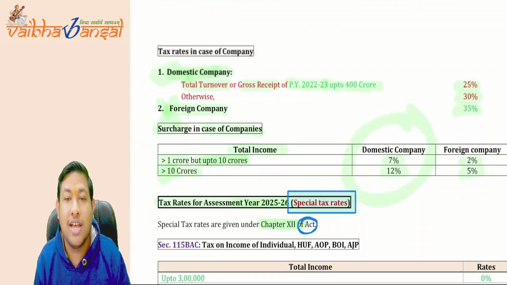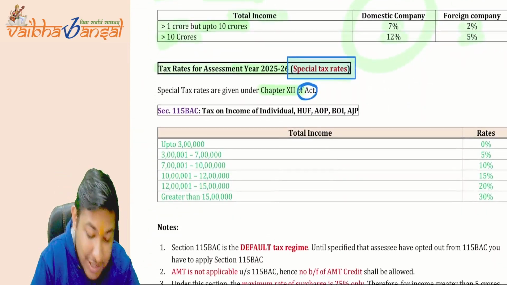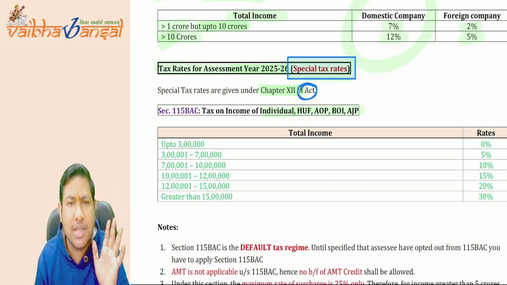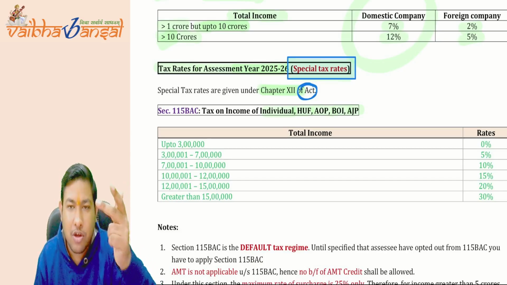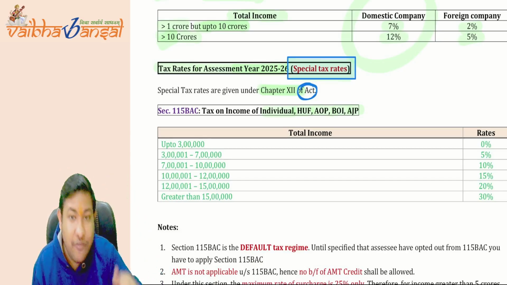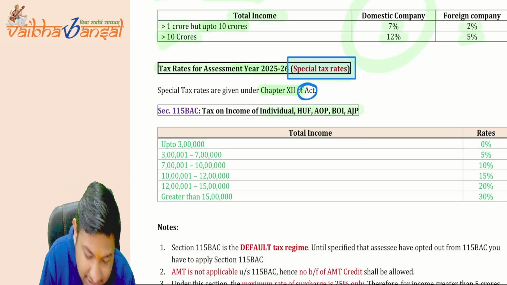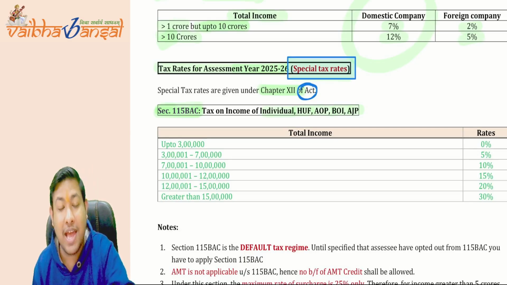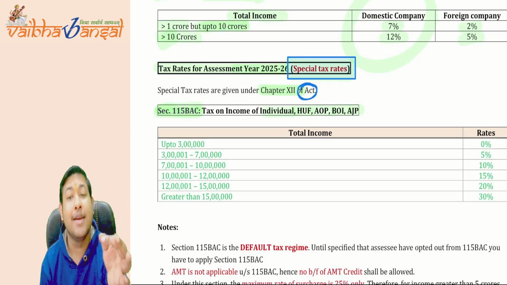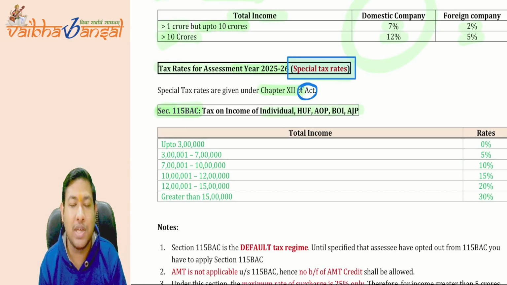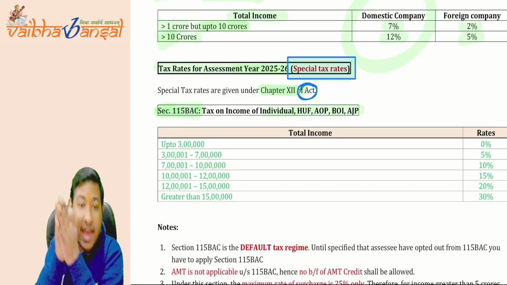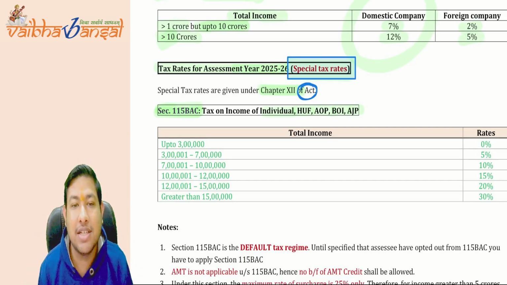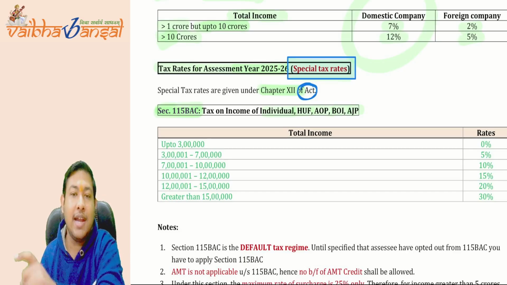But now, the special tax rate for whom? The special tax rate for individual, HUF, AOP, BOI, AJP, not the companies. For these there is a specific section written in the Act. What is the section? Section 115BAC. As I have said, if any special tax rate is to be given, it is given under the Act, and then there must be some section that governs that tax slab.